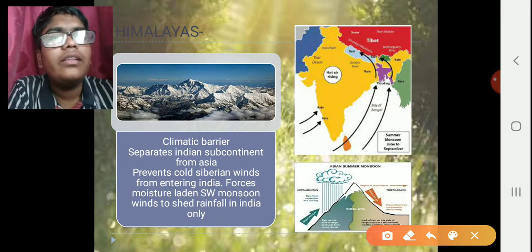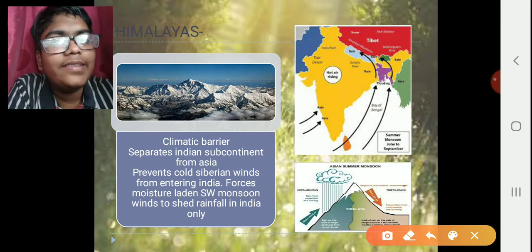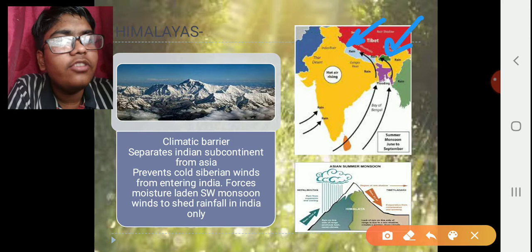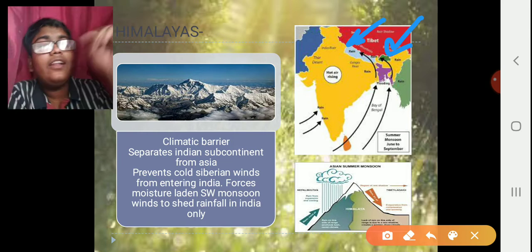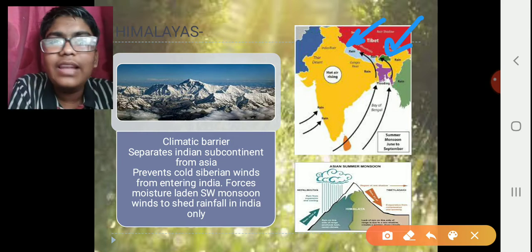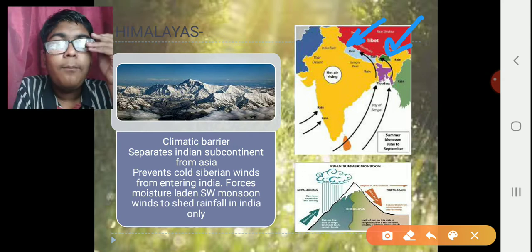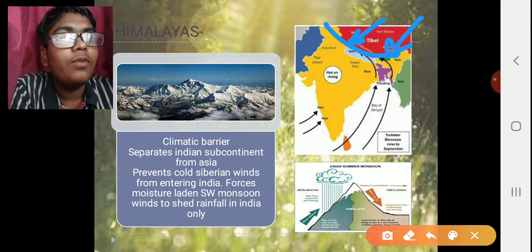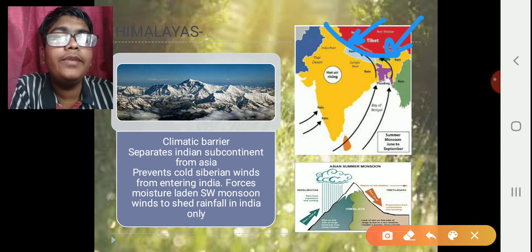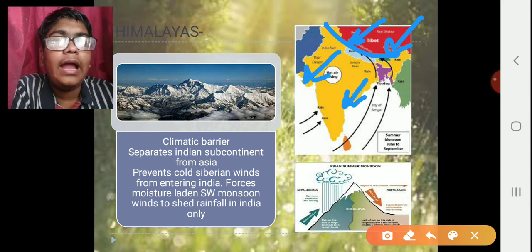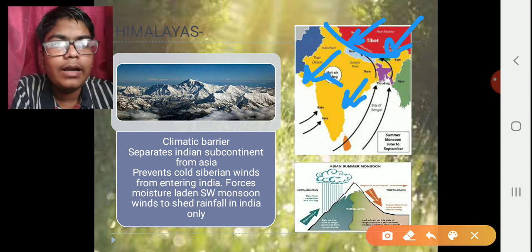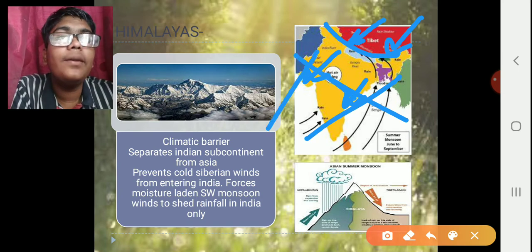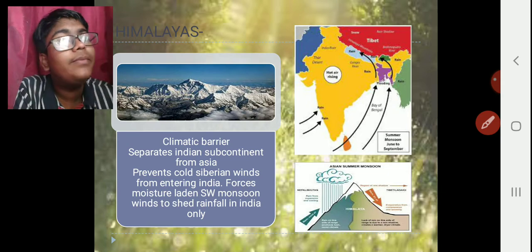Another thing is that Tibet gets a lot of cold winds. These Asian countries get a lot of cold winds because of the latitudinal change. Now, if the Himalayas were not there, these cold winds would have entered and India would have been very cold. But this does not happen. Why? Because the Himalayas deflect them there only. They keep them limited there only.